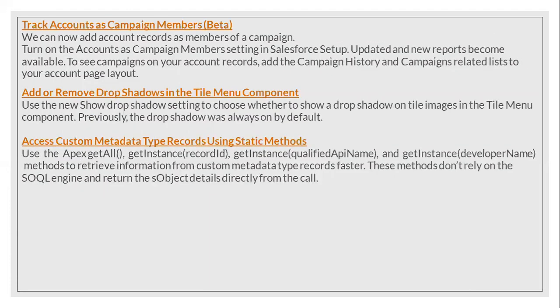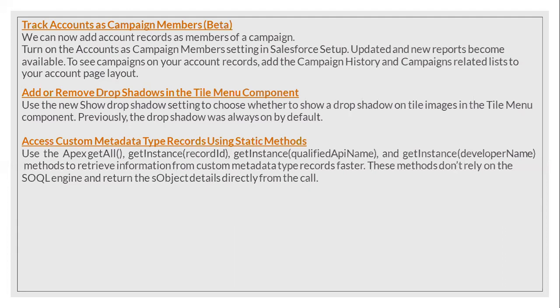And this also I'm not sure of, like campaign members, track accounts as campaign members. We had to do some setup in Salesforce Setup so that accounts as campaign members become a related list. Currently, campaign members are only leads and contacts, right?